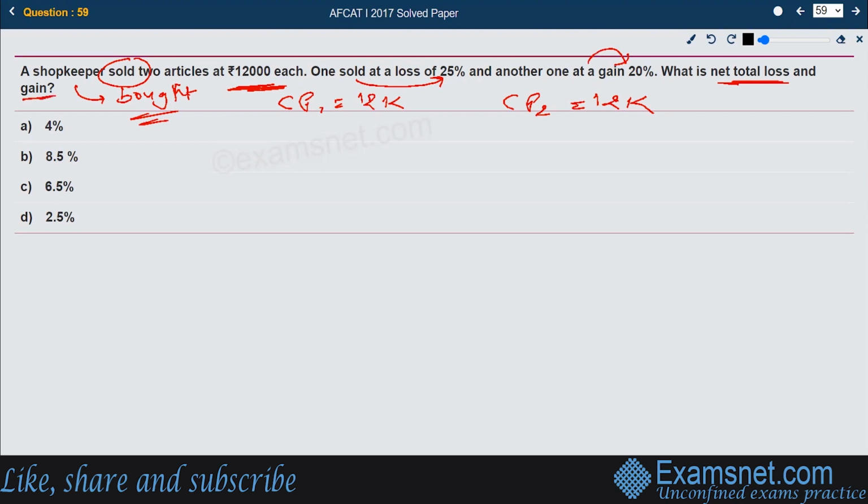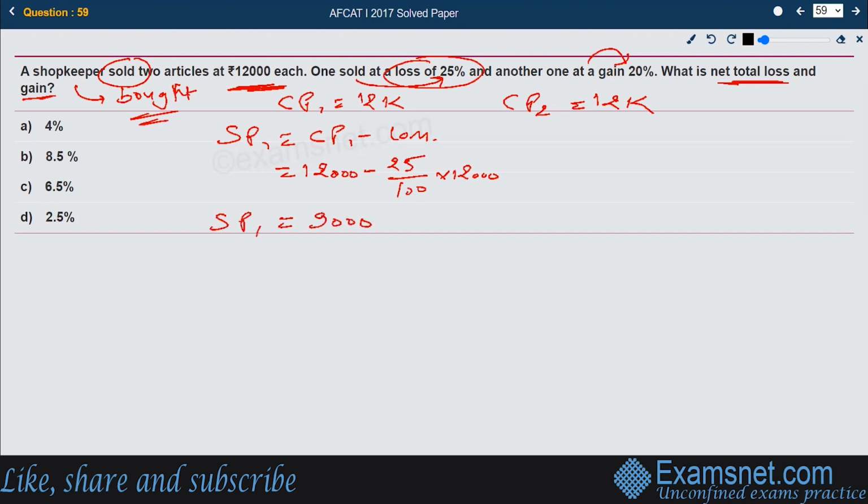Okay, so let us see one by one. Let me have the first as the loss of 25%. The first deal is of loss 25%. So the selling price one would be cost price 1 minus the loss. How much is cost price 1? It is 12,000 minus the loss. Loss is 25%, so we are supposed to take 25% of 12,000. If you solve this further, this gives you 12,000 minus 3,000, which is 9,000. So 9,000 is the first deal selling price.